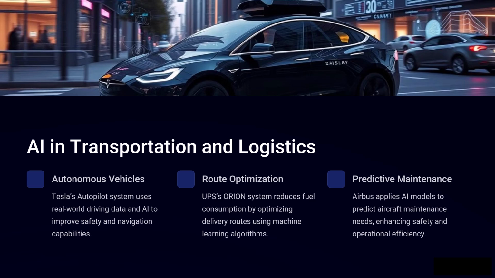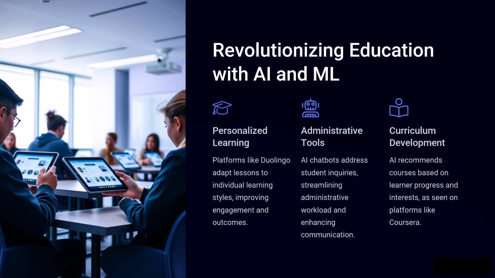Route optimization. UPS's Orion system reduces fuel consumption by optimizing delivery routes using machine learning algorithms. Predictive maintenance. Airbus applies AI models to predict aircraft maintenance needs, enhancing safety and operational efficiency. Revolutionizing education with AI and ML.